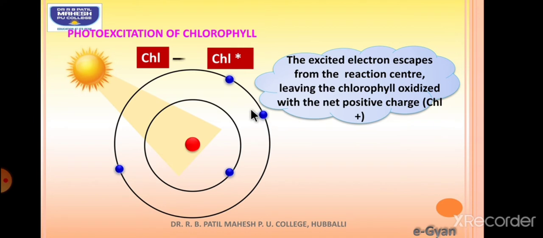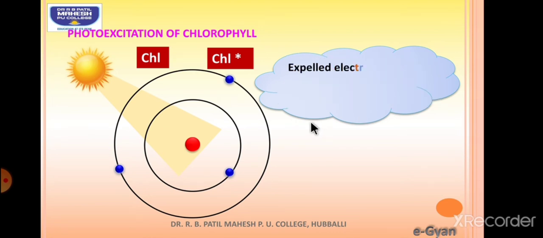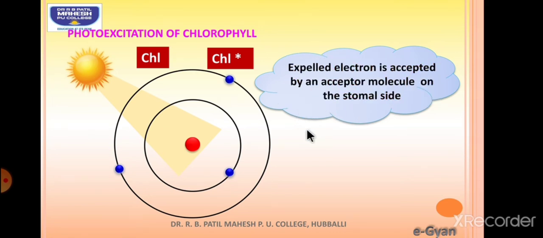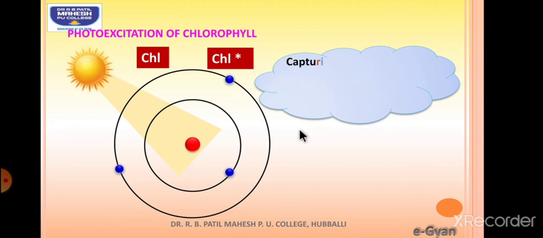Correct. So now this electron, chlorophyll by emitting electron has become what? Photo excited. And what is created here? Electron hole, or it is called electron deficiency. So that electron deficiency should get fulfilled, and for that there will be transfer of electron through different electron carriers, during which there will be conversion of carbon dioxide and water into food, that is glucose. Clear? The expelled electron is accepted by an electron acceptor molecule on the stroma side.